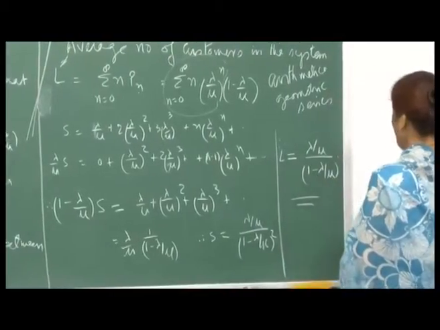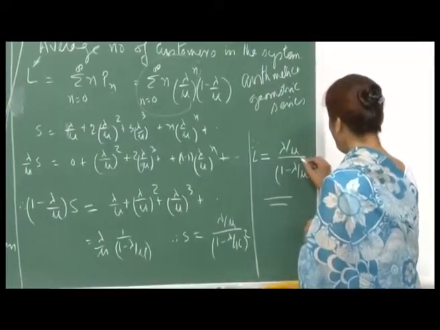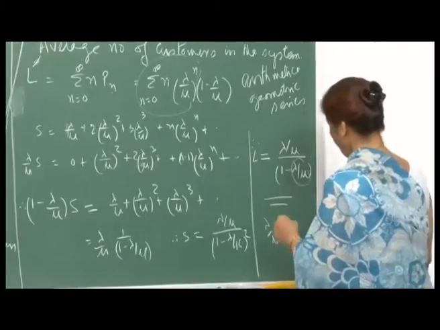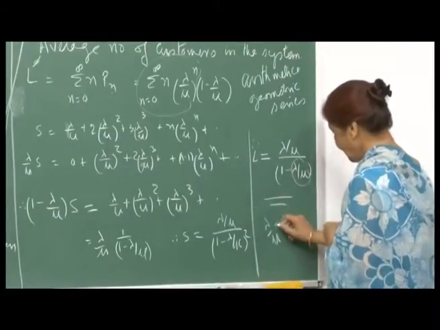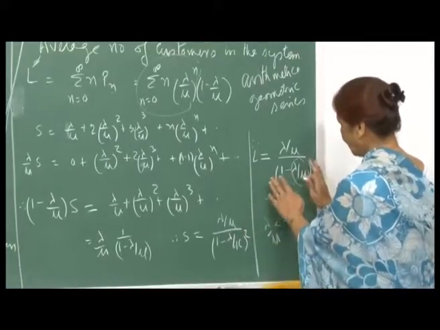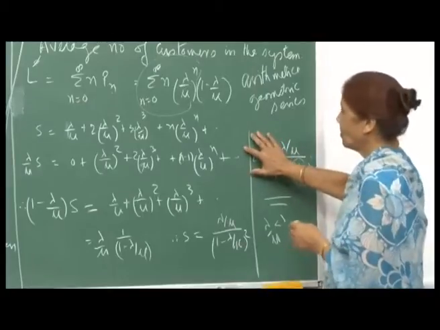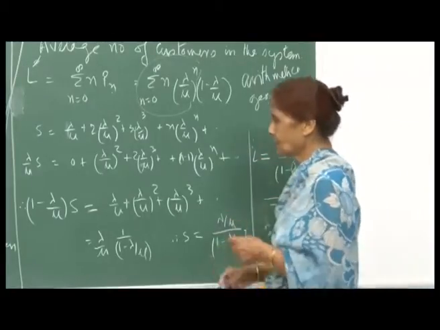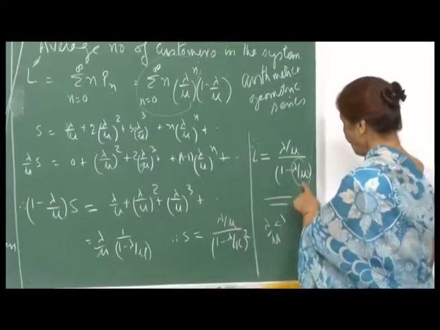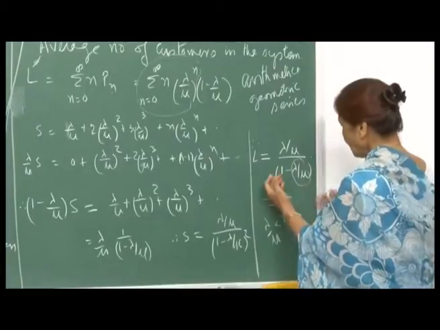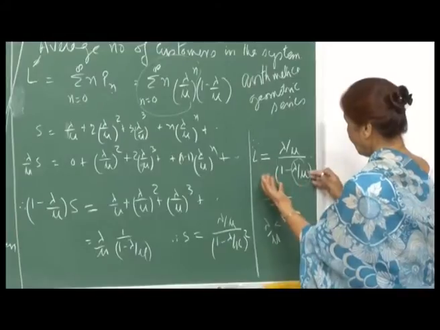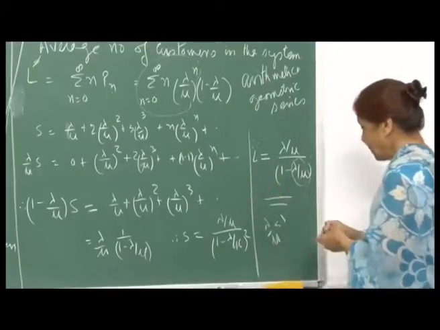Here you see that even if this is large, that means if lambda by mu is close to 1, because we cannot come to this expression if lambda is greater than mu, then we cannot even talk about the average number of people in the system, because the system would have exploded. So, lambda by mu is less than 1, and if it is close to 1, then this number is small, 1 upon this will be very large, and therefore, the number of people in the system will be very large.